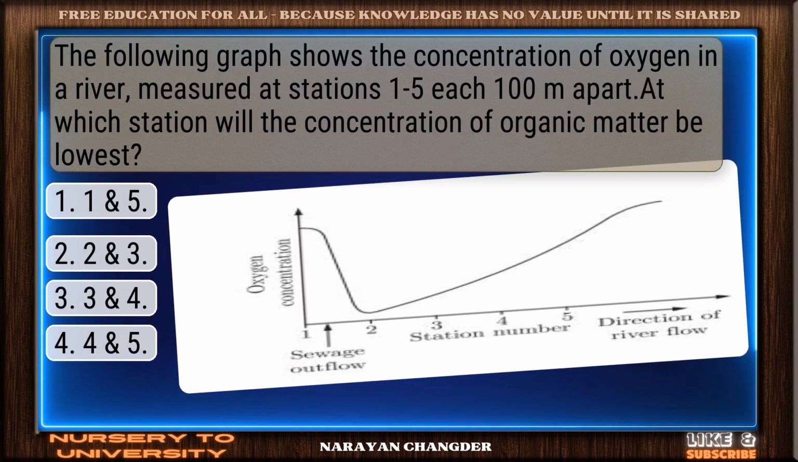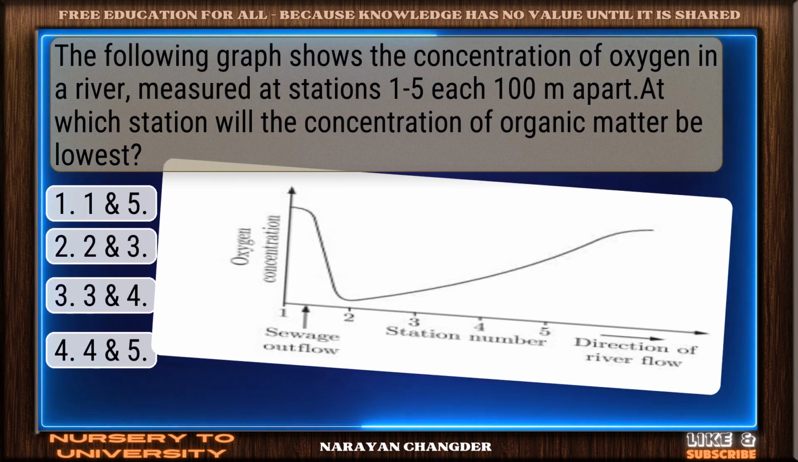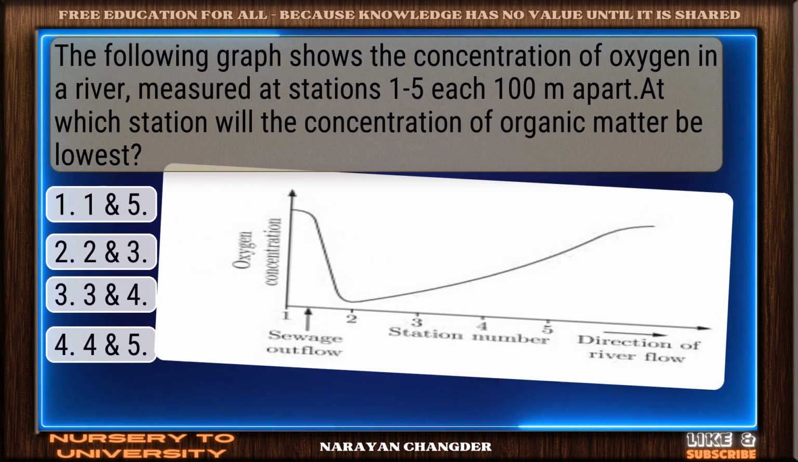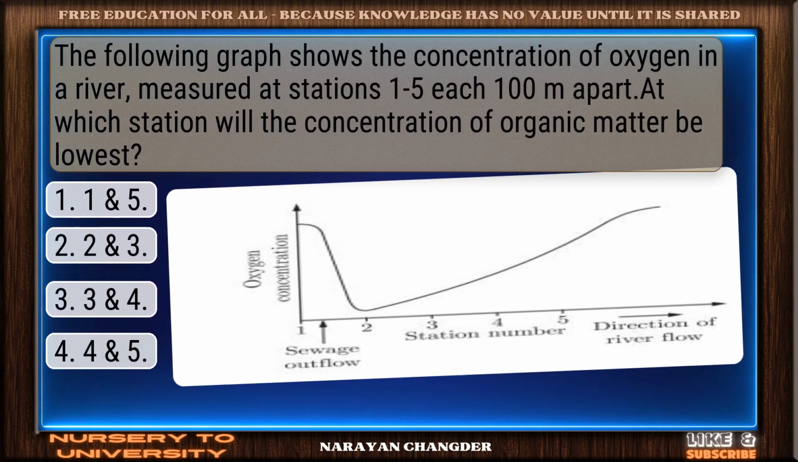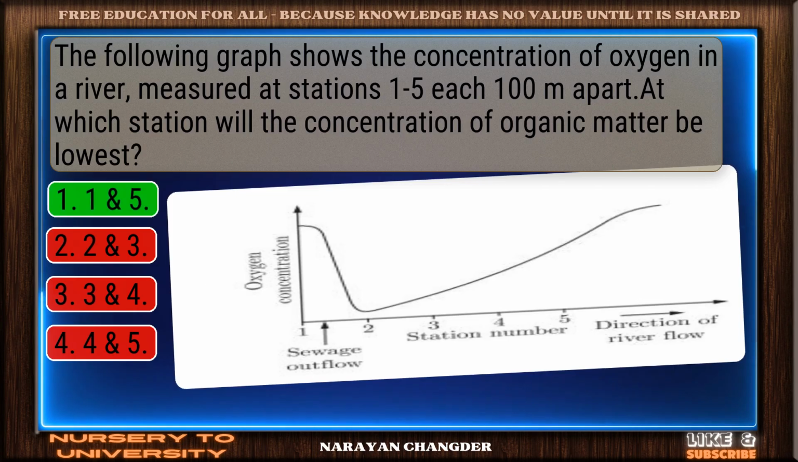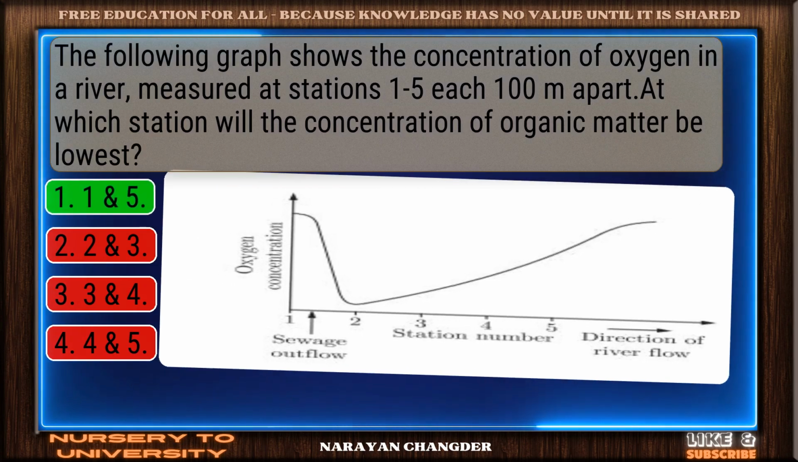The following graph shows the concentration of oxygen in a river, measured at stations 1 to 5, each 100 m apart. At which station will the concentration of organic matter be lowest? Great job. 1 and 5 is accurate.